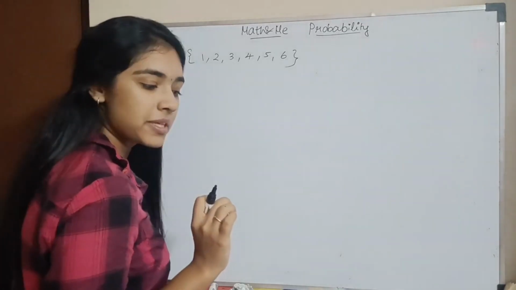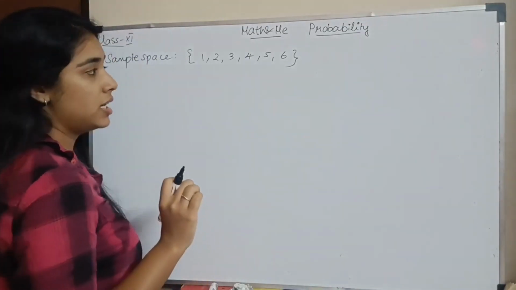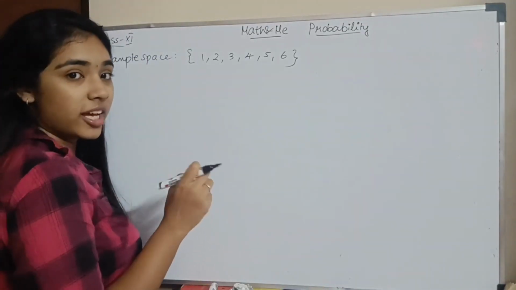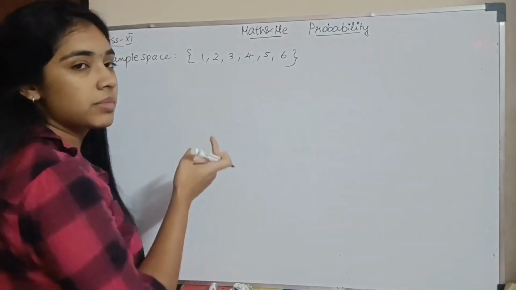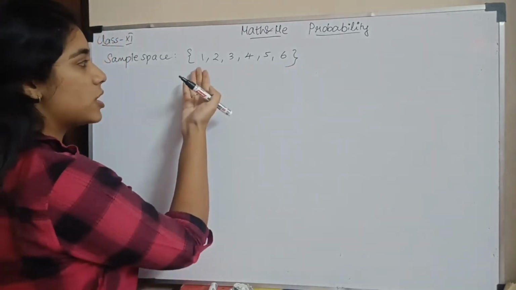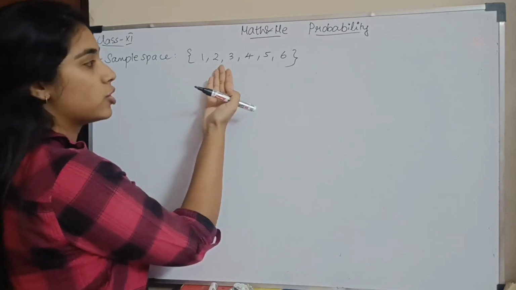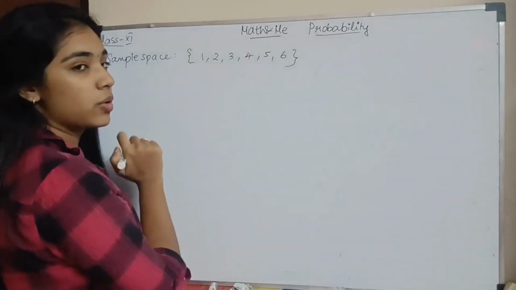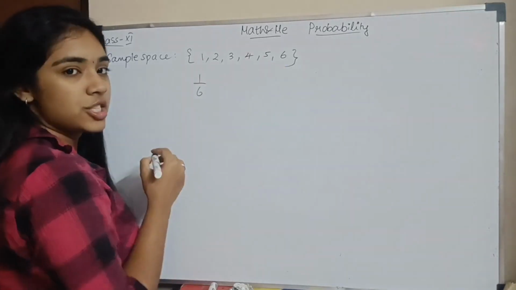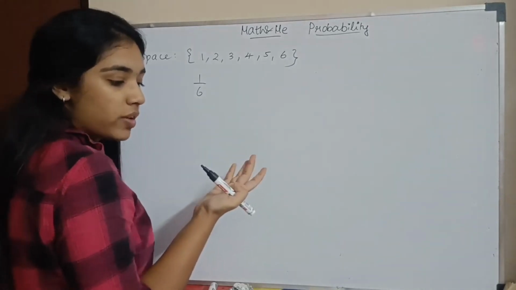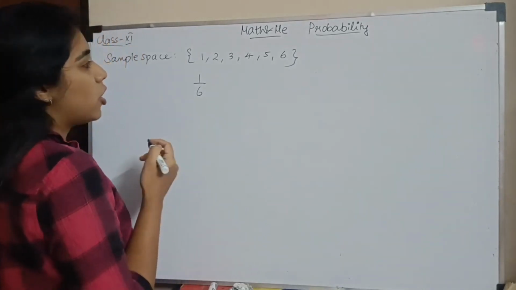Now, what is a random experiment? A random experiment is one where it is possible that it has more than one outcome. Here, you have multiple outcomes. What is the probability that you get a 1? In total there are 6, so the probability that you get a 1 is 1 by 6. So you have more than one possible outcome. Correct? Also, you cannot predict.